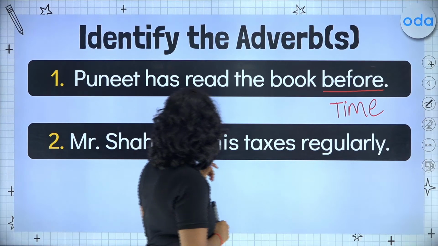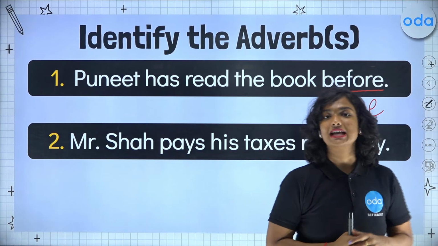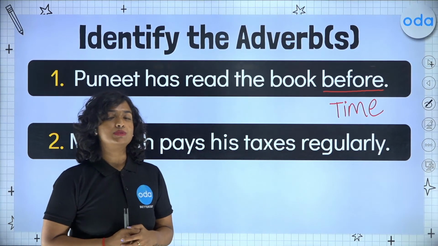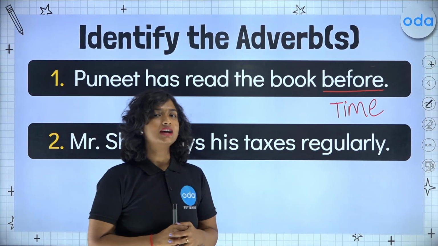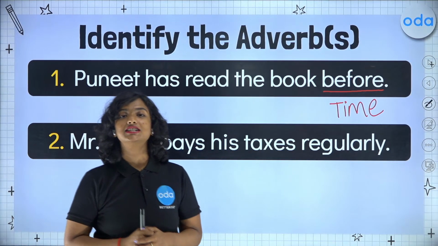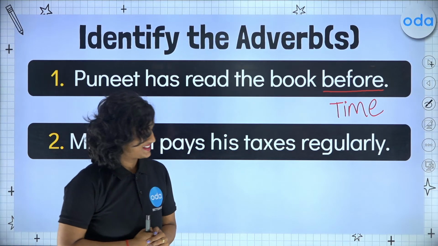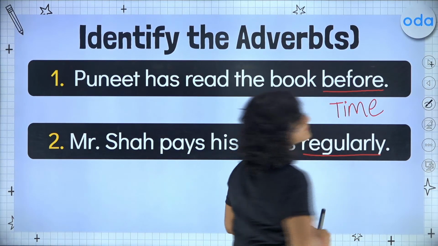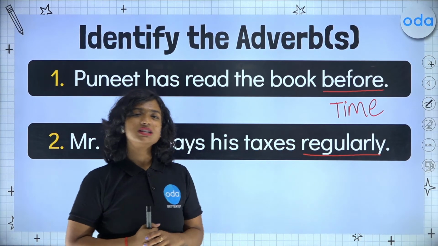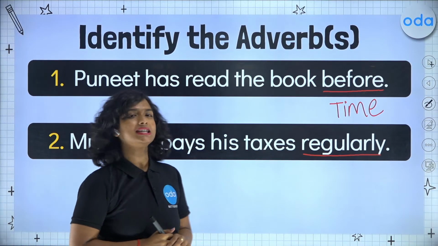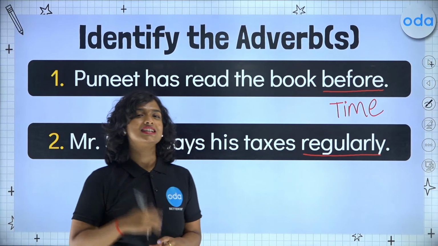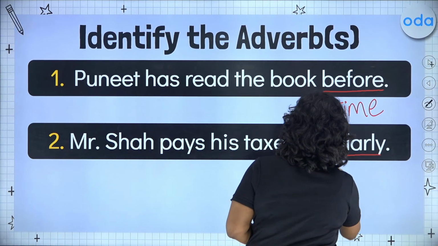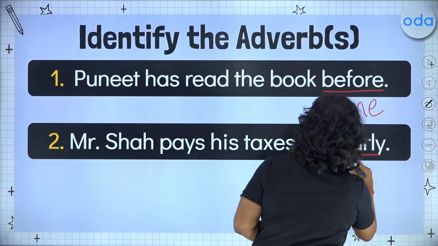Next, we have Mr. Shah pays his taxes regularly. What do we think is the adverb here? Mr. Shah pays his taxes regularly. So our adverb in this case is going to be regularly. And what does it tell us about Mr. Shah paying his taxes? It tells us how often he does it, which makes it an adverb of frequency.